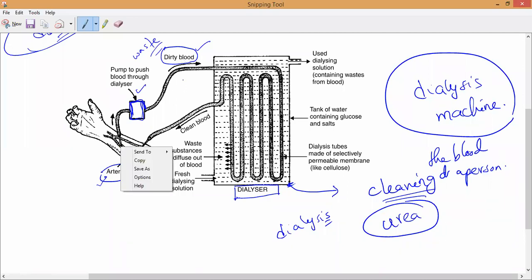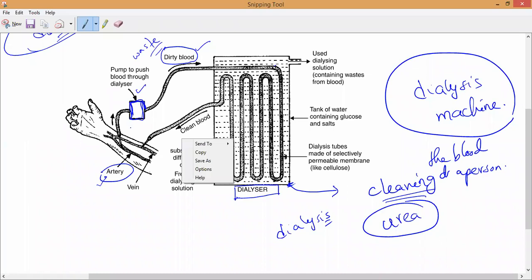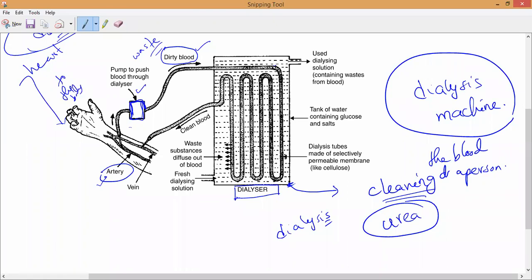But this oxygenated blood contains impurities. Then the question is, why is the blood taken from the arteries to the dialyzer? Why can't it be from the veins? Remember all of you, arteries bring the blood from where? From the heart to the body parts. Is it yes or no? Yes, sir. If you take the blood from the veins to the dialyzer, then the filtered, cleaned blood may not pass through the heart and is not supplied to the other body organs. That is why we collect the blood from the arteries and send it back to the veins.